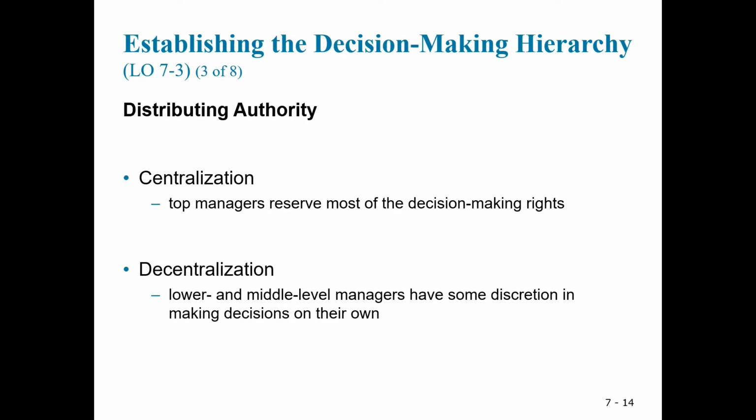C. Distributing authority. Centralization and decentralization. In a centralized firm, top management retains the right to make most decisions. In a decentralized firm, there is a conscious effort to push decision-making rights down to middle and lower-level managers.